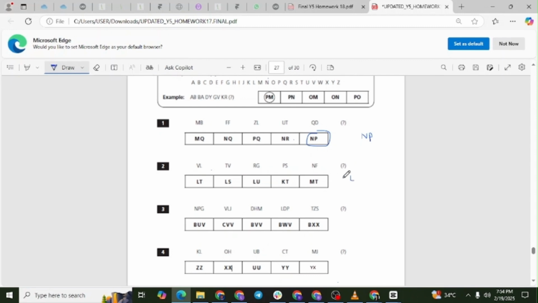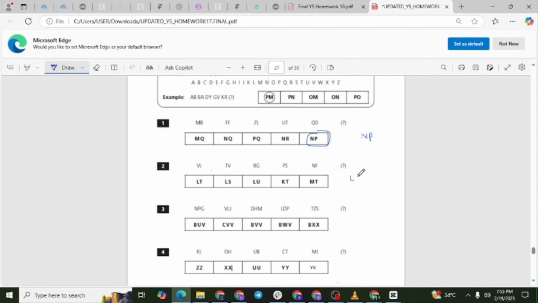Now, the second letters, L, V, G, S, F. And then L is 12, V is 22, G is 7, S is 19, F is 6. Observing the pattern, L, 12, to V, 22, +10. V, 22, to G, 7, -15. G, 7, to S, 19, +12. S, 19, to F, 6, -13. The pattern alternates, +10, -15, +12, -13. Following this pattern, the next step should be +14.